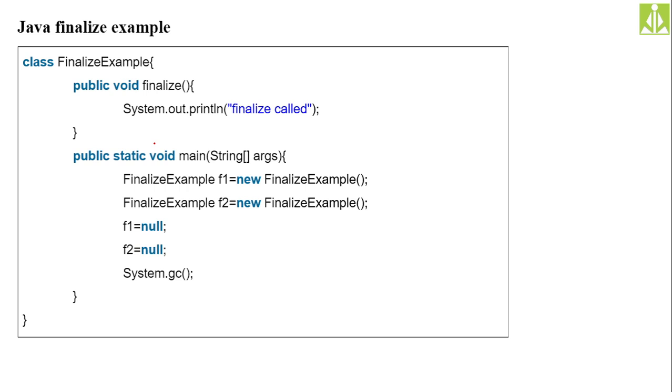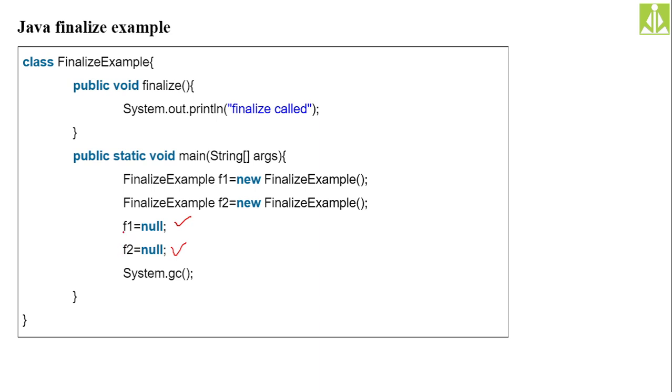Then the finalize example. See here, I have written the finalize method, and I have created two objects, f1 and f2, initialized to some value. When you make those two objects null, or when the control comes out of this block, these two objects will get destroyed, isn't it? Which object is selected for destruction first happens randomly, we don't know.